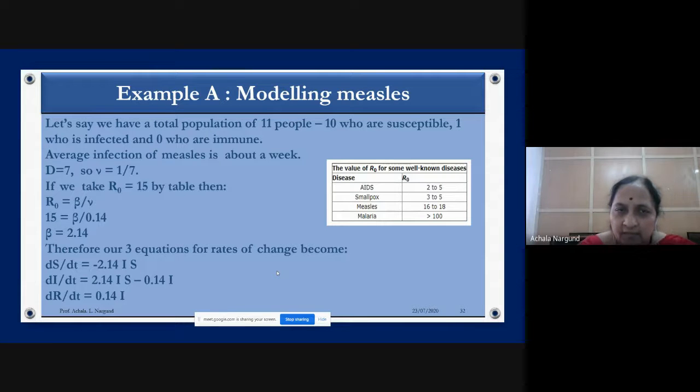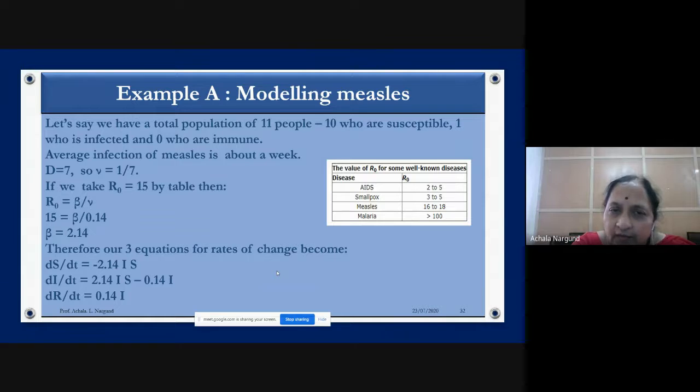So I am taking one simple example, modeling of measles. Here, let us say we have a total population of 11 people. In 11, 10 are susceptible. 1 is infected. Only 1 is infected, 10 are susceptible, 0 are immune. No immunity is there, so no vaccination is given. Then the average infection of measles is 1 week. Usually measles will be there for 1 week, 5 days to 7 days it is actually. Okay, D is 7, that is 1 week, 7 days.